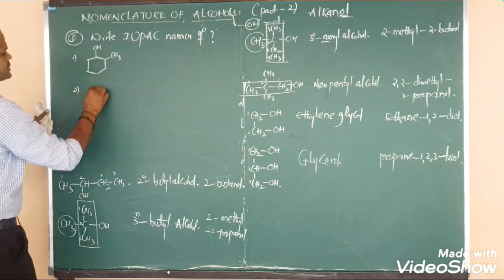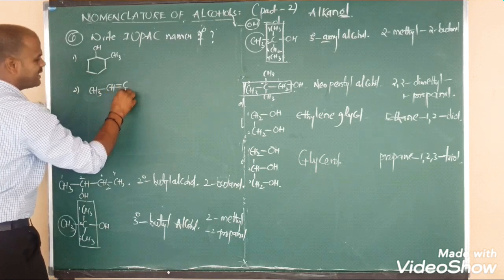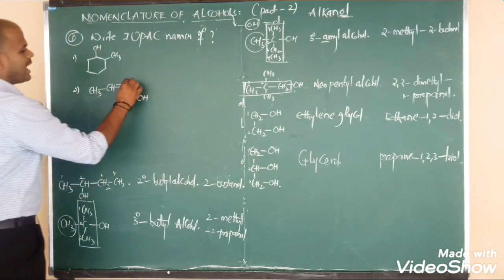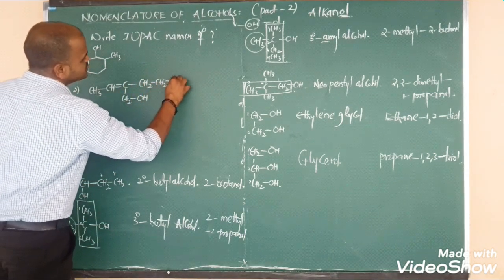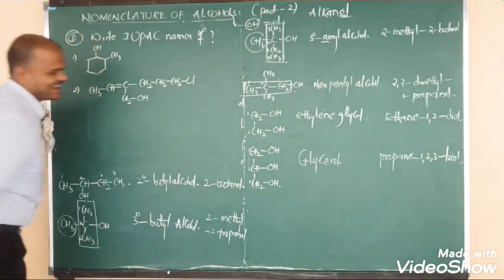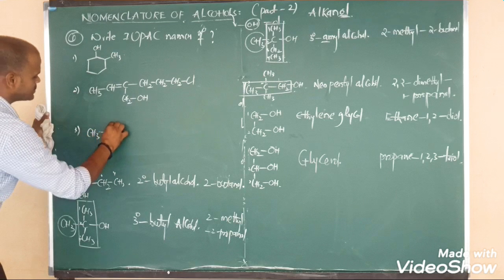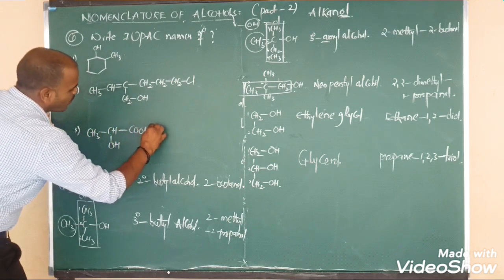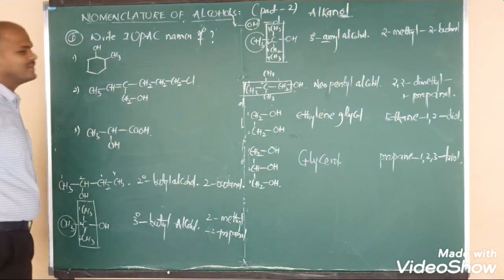This is a very important structure. CH3 bonded to CH, double bond C, below the plane CH2 bonded to OH. Again it is connected to another CH2, another CH2, another CH2, again bonded to Cl. Next, question number 3 for you: CH3 bonded to CH, below the plane OH, bonded to COOH. Right, go for the first one.